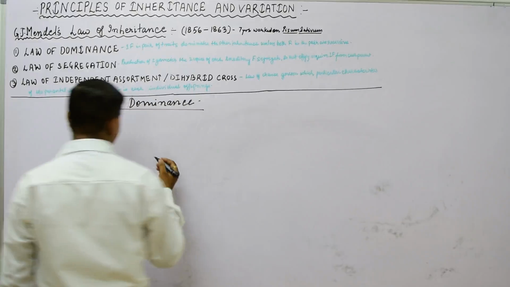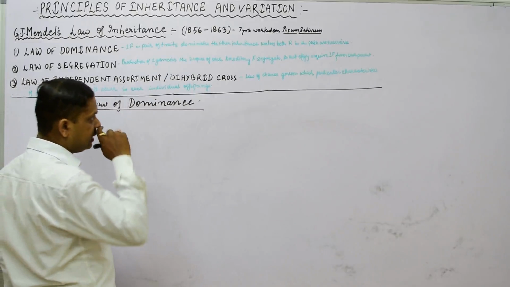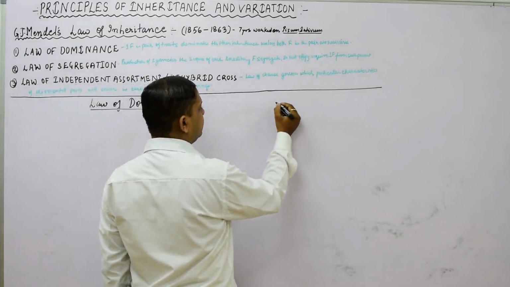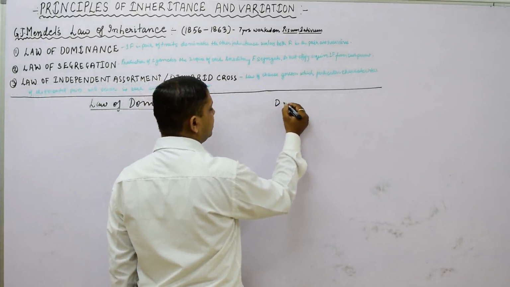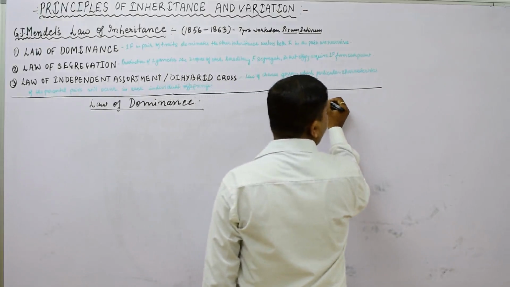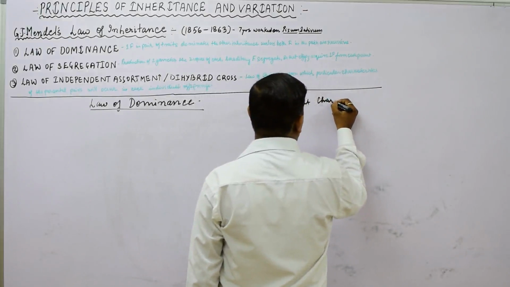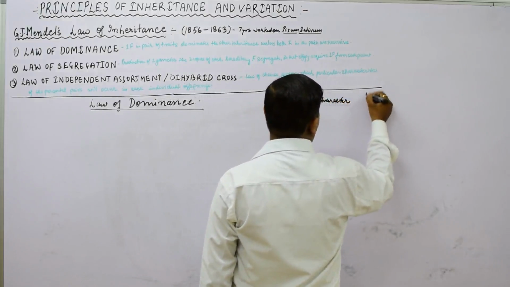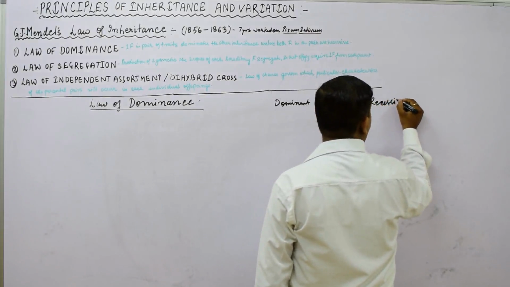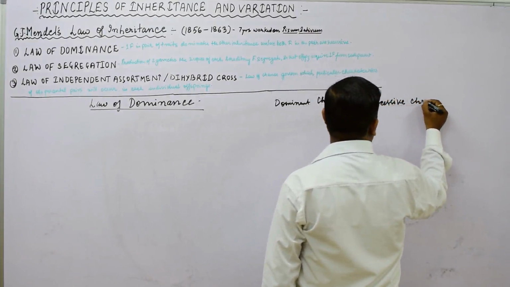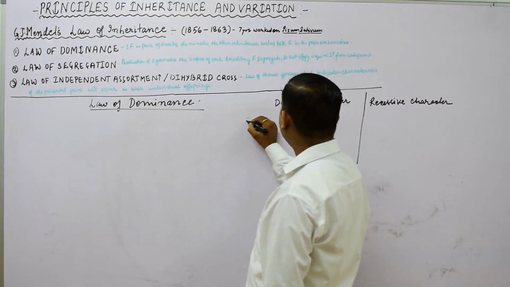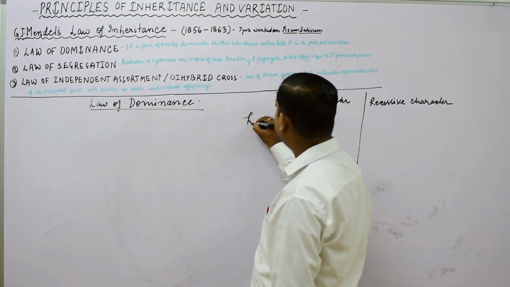This is the first law given by Gregor John Mendel in 1856. He explained it with the help of a Punnett square. We are taking two contrasting characters: first the dominant character, and second the recessive character or trait. First we will talk about the height of the pea plant.